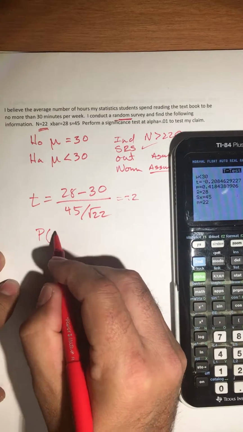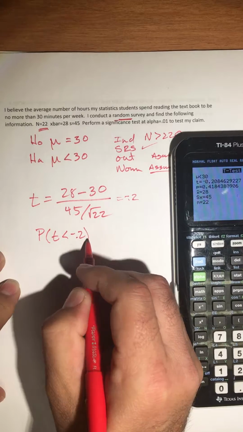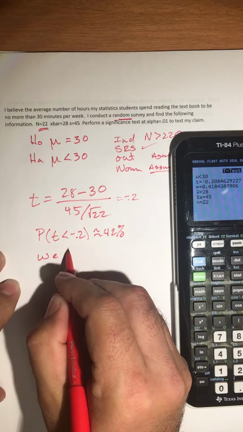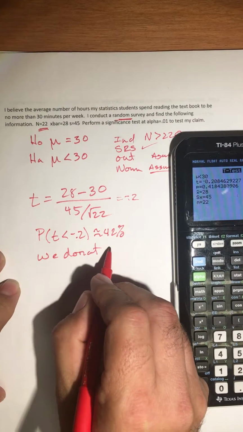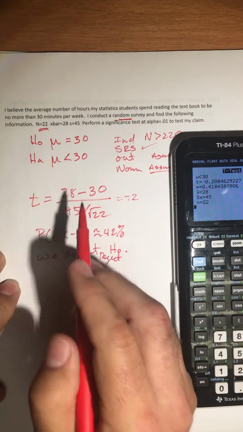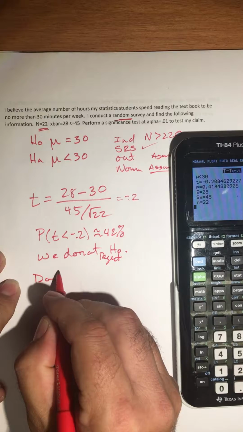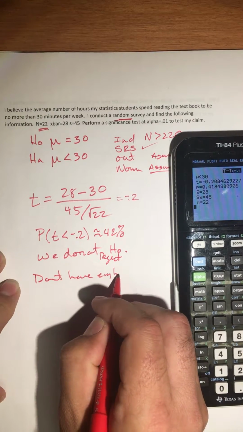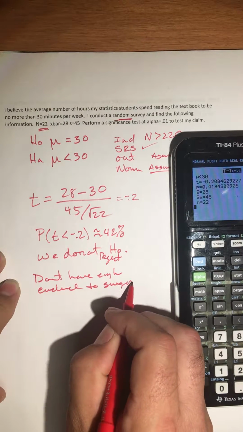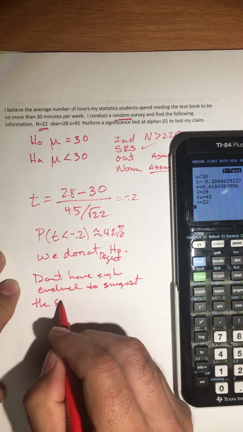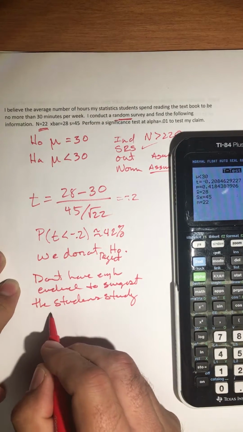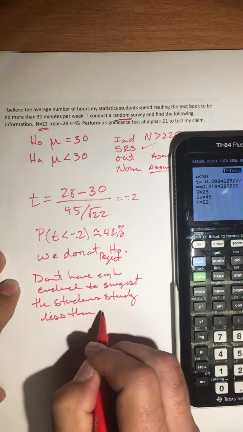And the probability that our t-score is as small as negative 0.2 is approximately 42%. So we do not reject the null. Right? So therefore I do not have enough evidence to suggest the students study less than 30 hours.